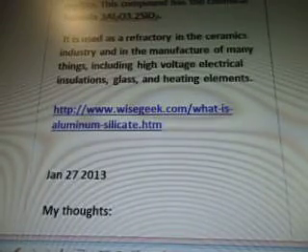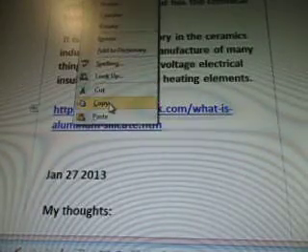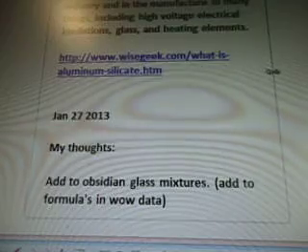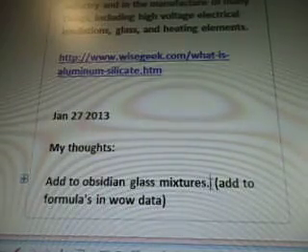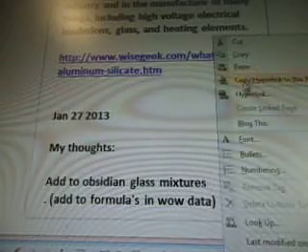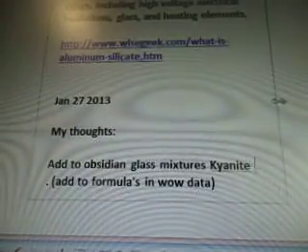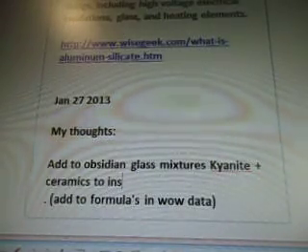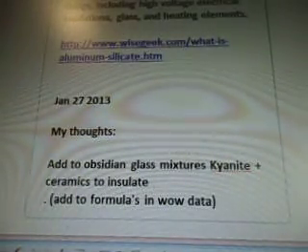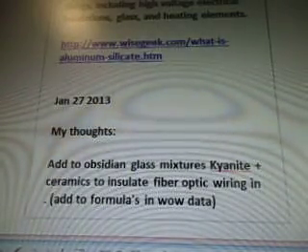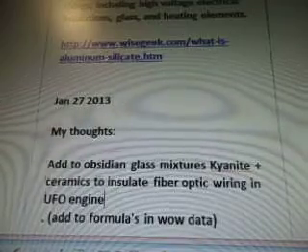So I'm going to have to add kyanite. We want kyanite in our chemical, and so add to obsidian glass mixtures. You want to add this kyanite plus ceramics to insulate fiber optic wiring in UFO engine.